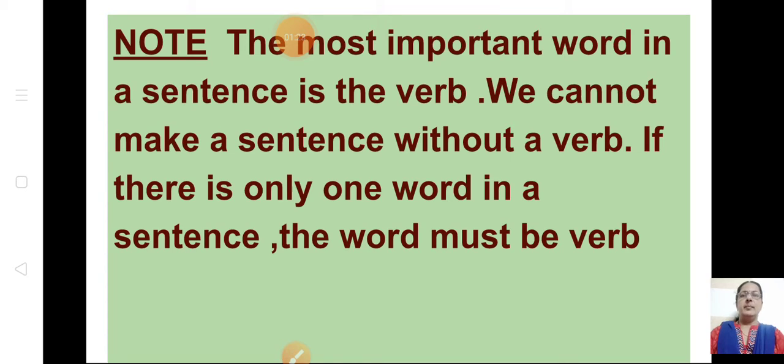The important word in a sentence is the verb. We cannot make a sentence without a verb. If there is only one word in a sentence, the word must be the verb. I have already given you an example. If I tell you stand, it is a verb. Walk, sit, any one word if you tell, it should be a verb only. We cannot make a sentence without a verb.